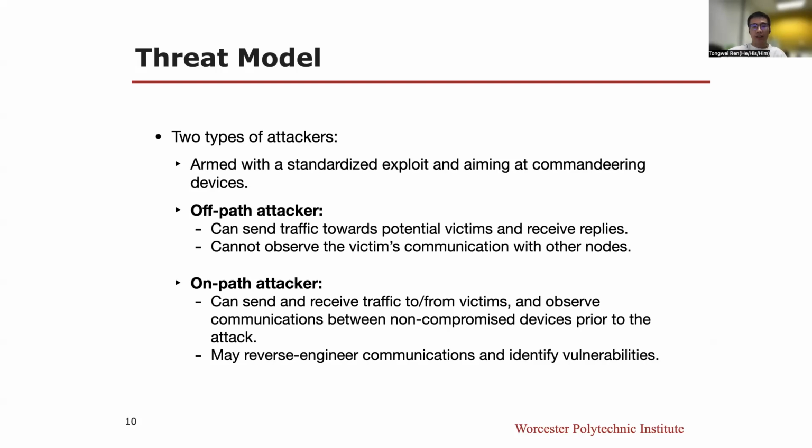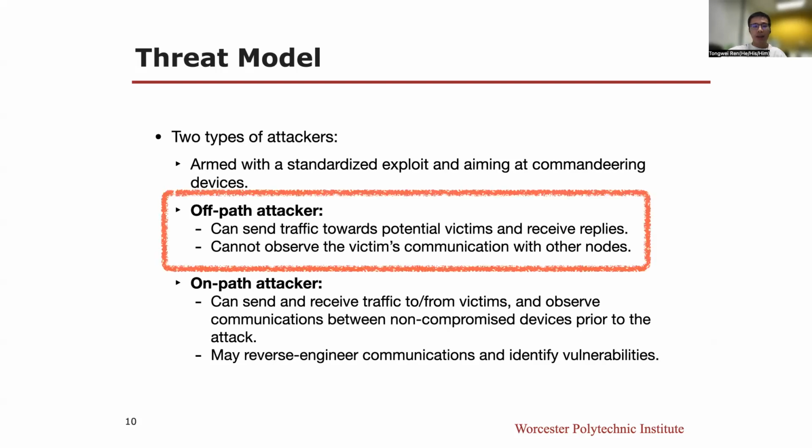The attacker may use its on-path capability to reverse engineer wireless communications and identify vulnerabilities, so as to inject messages and better compromise devices. In this paper, we only focus on off-path attackers and leave on-path attackers as future work.